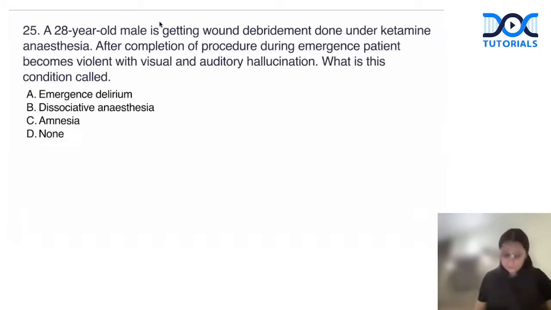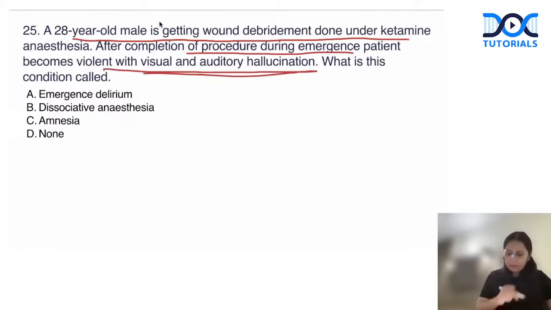Okay. Now coming on to the next question, the last question. A 28-year-old male getting a wound debridement done under ketamine. After completion of the procedure, during emergence, the patient becomes violent with visual and auditory hallucination. So we call this what? After ketamine, one of the very common complications which we see is emergence delirium. Emergence delirium, right? What is this emergence delirium?